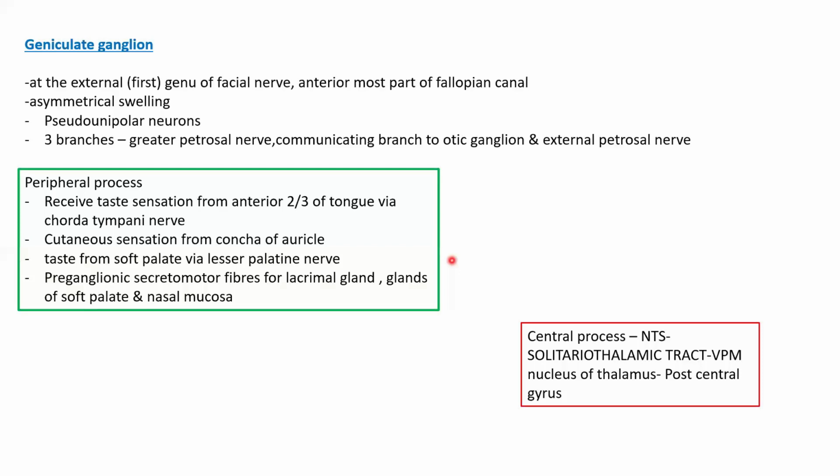The solitariothalamic tract relays over the ventroposteromedial nucleus of the thalamus, and the efferent fibers from this nucleus are projected to the primary sensory cortex of the postcentral gyrus, areas 3, 1 and 2, for perception of taste sensation.